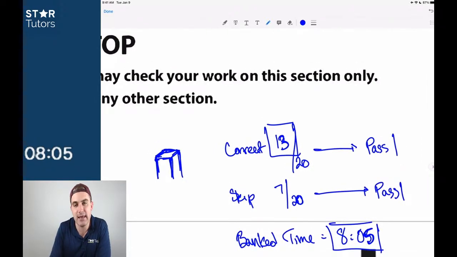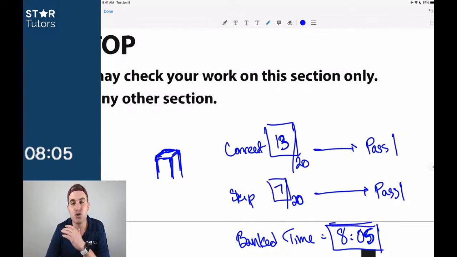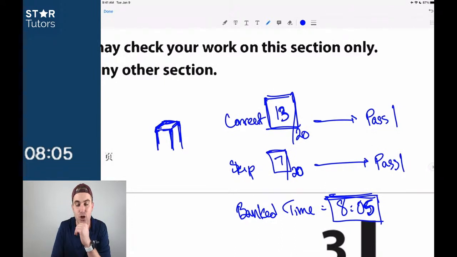Now, is it easier in your mind when you're taking a timed, stressful test to reconcile 20 questions in 25 minutes or 7 questions in 8 minutes and 5 seconds? It's so much easier to figure out where you need to place your time when it's so much further condensed. On top of that, in the process you've also answered 13 questions correctly. Even if you were to stop right now and guess the rest of the questions, you'd probably get around a 650, right?